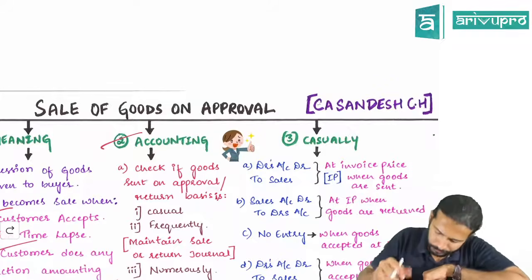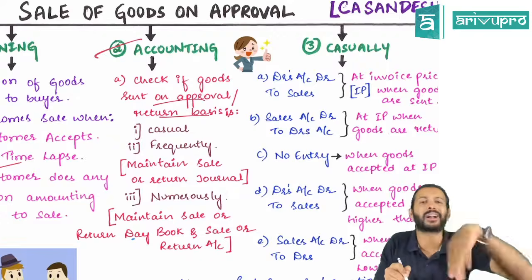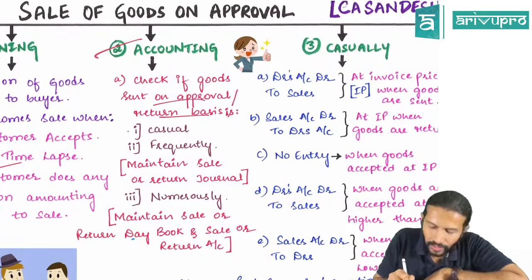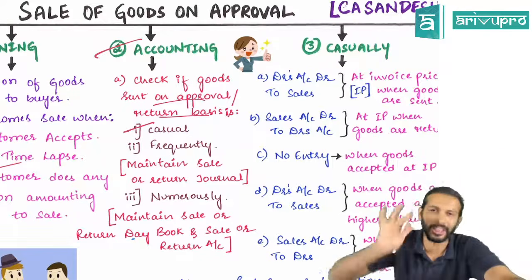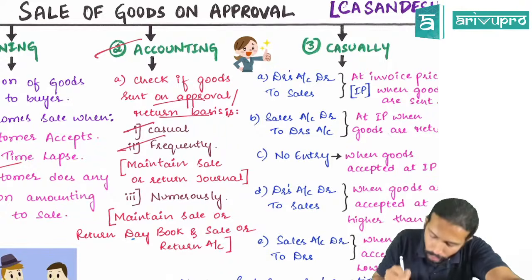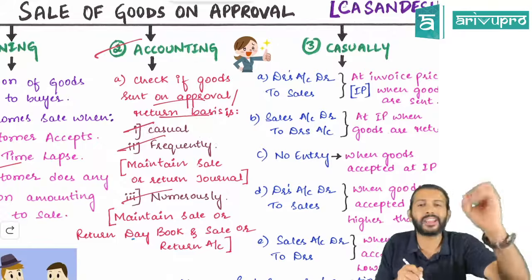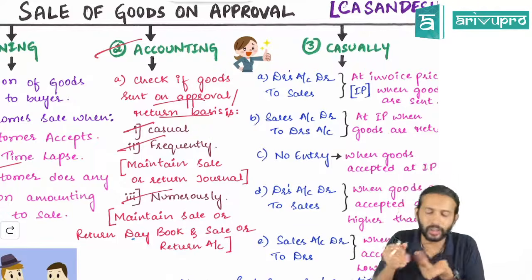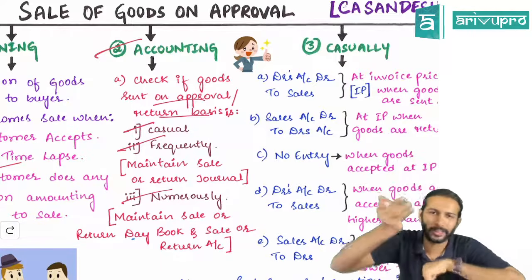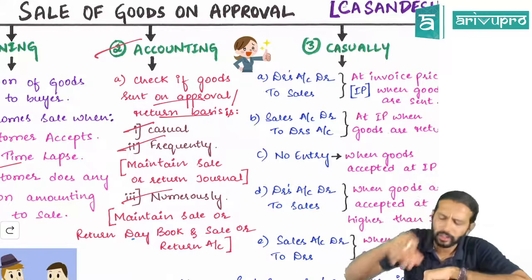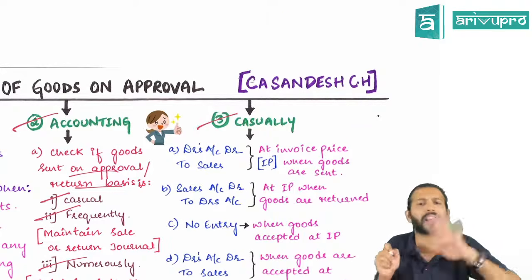When it comes to the accounting viewpoint, whenever you want to do goods sold on approval accounting, first you need to check on what basis is the company sending the goods. Meaning, is it sent on a casual basis, meaning only rare scenario, or frequently, or numerously. If you are transacting on this approach only on a casual basis, meaning once in a while, then there is one set of accounting treatment recommended for that.